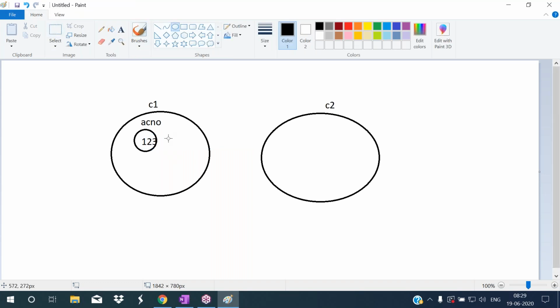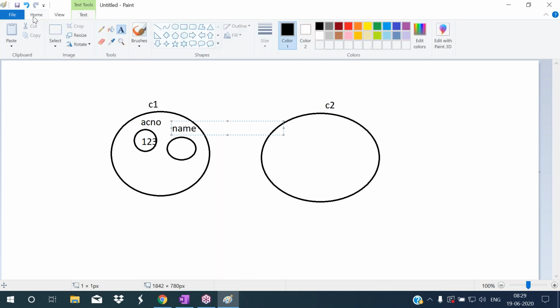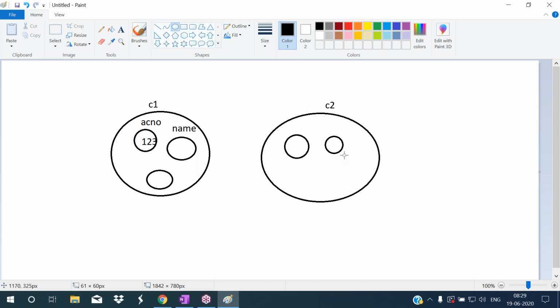Next, I want to hold customer name. So to hold customer name, name is a property. Like that, account balance is a property. So for customer two also, I want account number, customer name, and customer balance, etc.